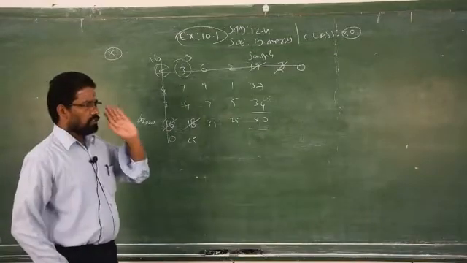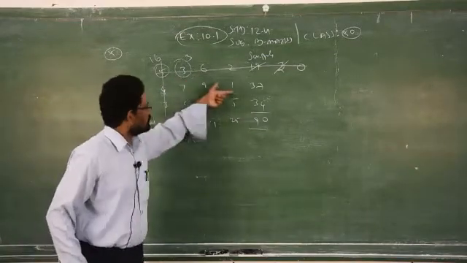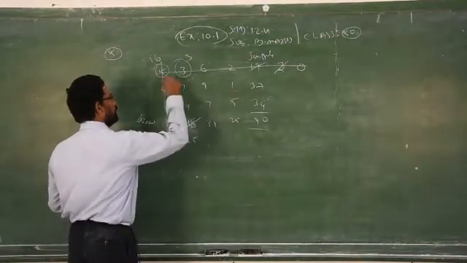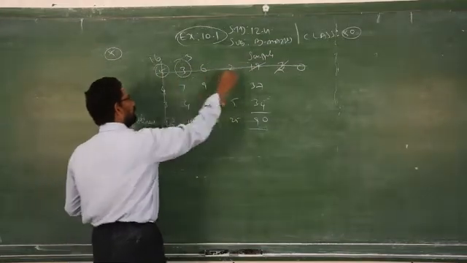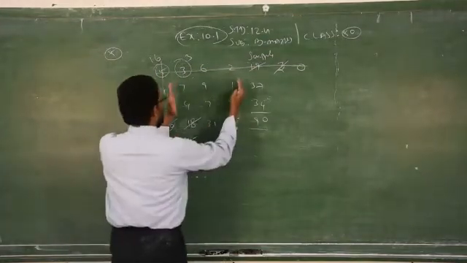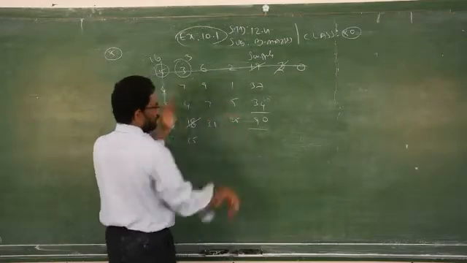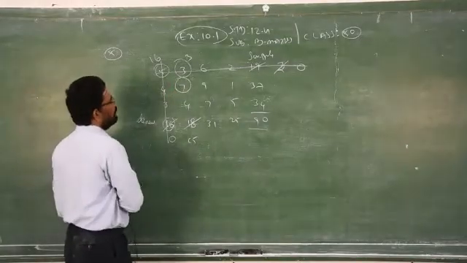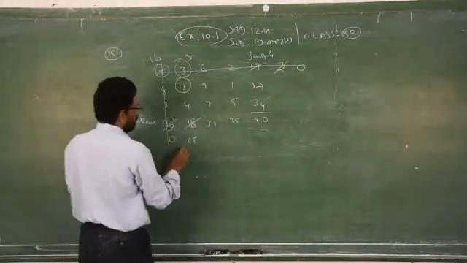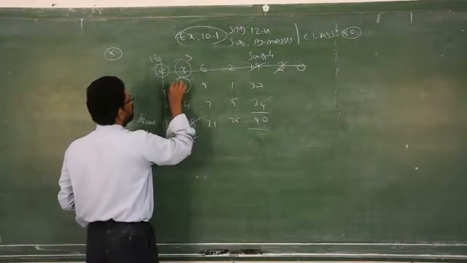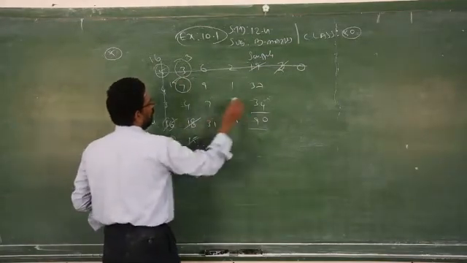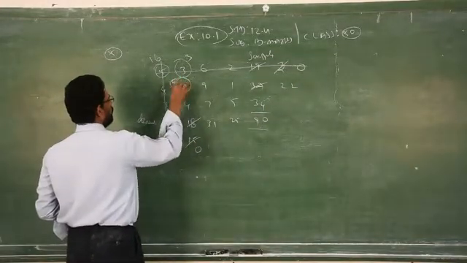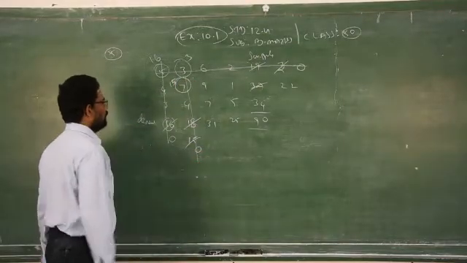Again, the first row is not there, because it is eliminated. According to the question, the second row now becomes the first row, since we eliminated the first row and first column. Now we have only how many rows? 2 rows. How many columns? 3 columns. In that, which one is the first element in the first row? 7. 7, corresponding row and column. This is 15. 15 is the least one. 15 becomes 0, cancel, you will get 22. Which one gets 0? This column is getting 0, therefore you strike out this column.